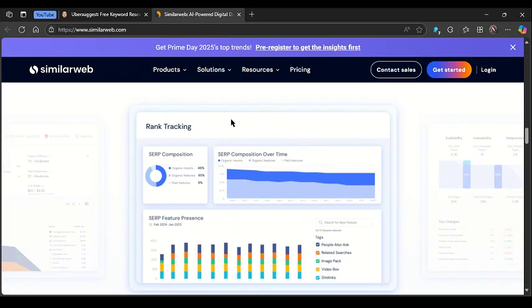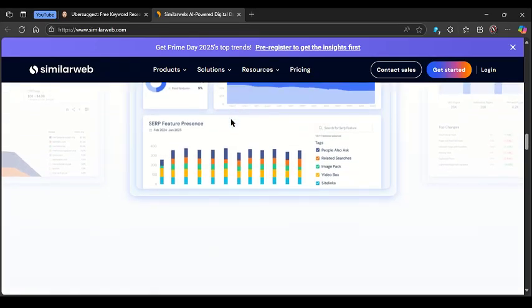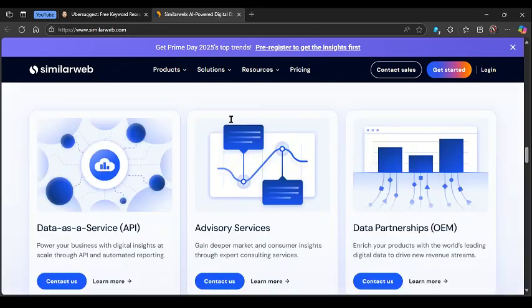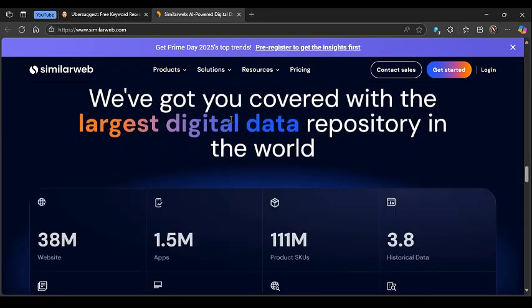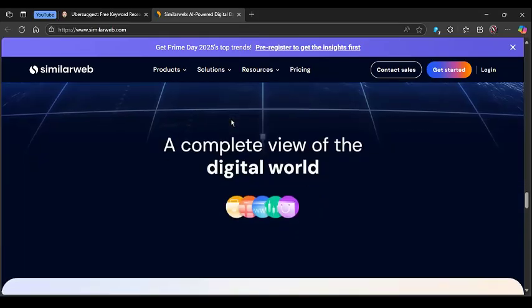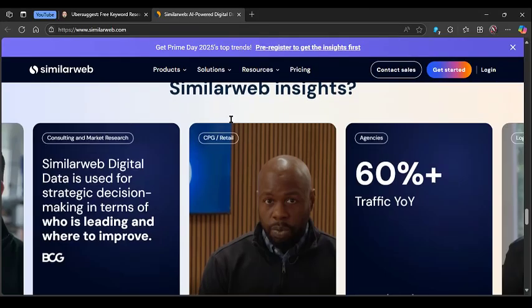And here's the conclusion. Choose Ubersuggest if straightforward keyword research and content planning are your main focus, but opt for Similarweb if you want high-level competitive traffic data to inform broader strategy alongside SEO.